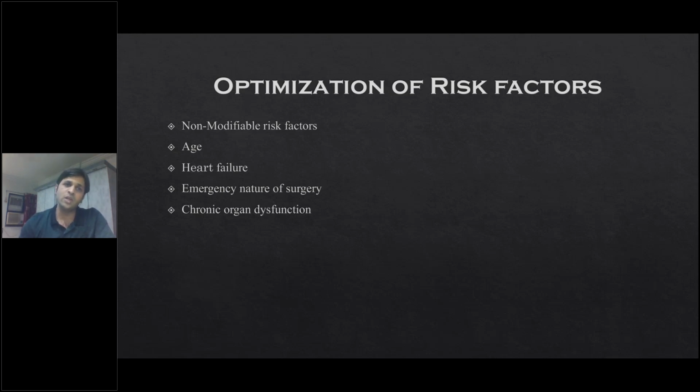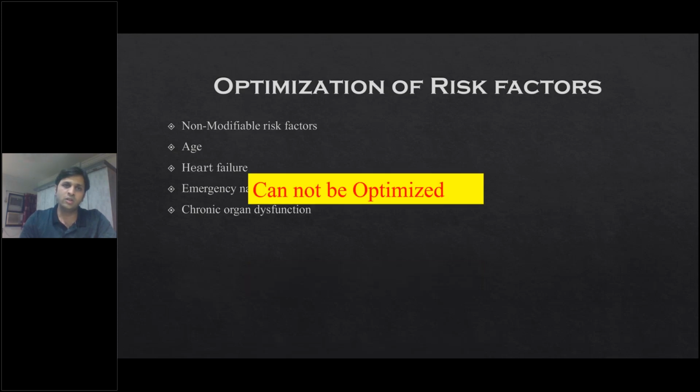Those risk factors which are non-modifiable, like age, heart failure, chronic illnesses which have been compensated for a long time, then the emergency nature of surgery, again chronic organ dysfunctions like COPD, chronic liver disease. In these patients, optimization cannot be done to a great extent, and we have to go ahead with whatever patient condition is possible. So these ones cannot be optimized fully. Partly yes, partly they can be optimized.